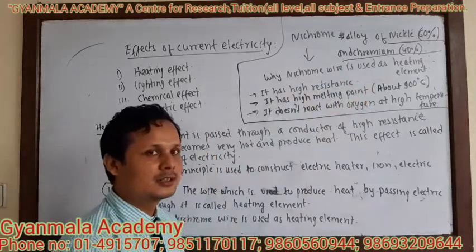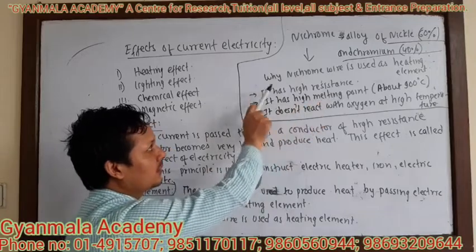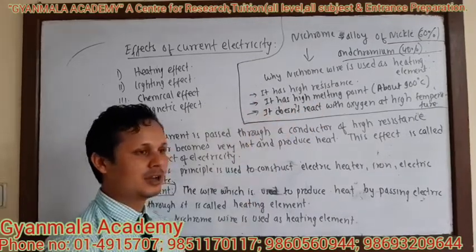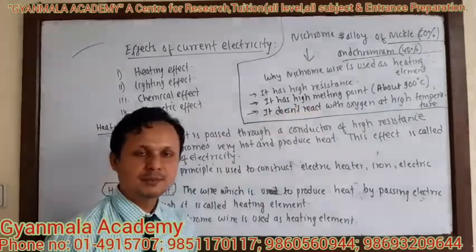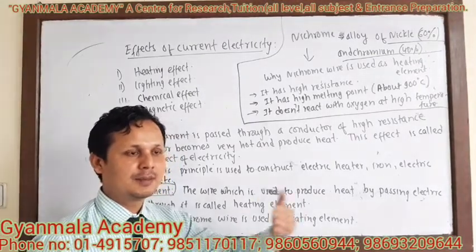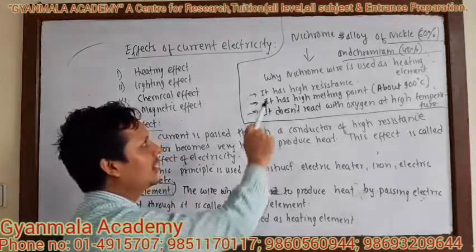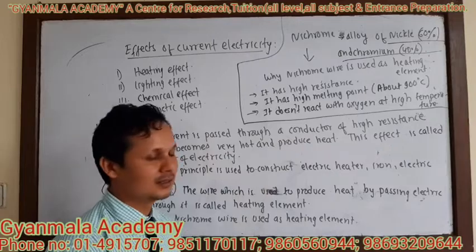Why is nichrome wire used as the heating element? Nichrome wire is used as a heating element for the following reasons. Nichrome wire has very high resistance. It has a high melting point, about 900 degrees Celsius. Beyond the temperature of 900 degrees Celsius only it starts to melt. And nichrome wire does not react with oxygen at high temperature.